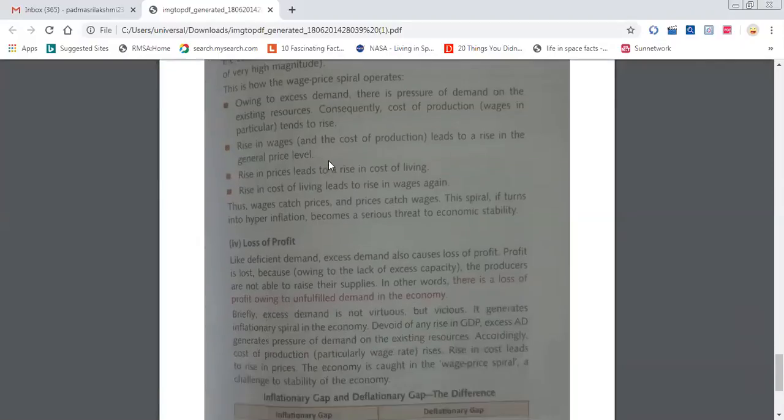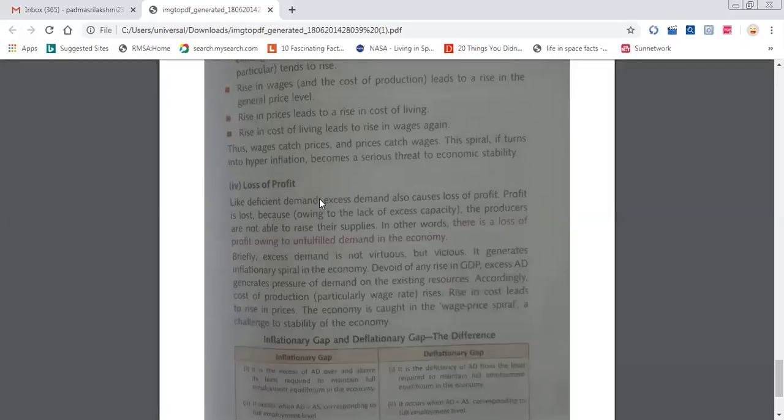The next one is loss of profit. The last consequence, loss of profit. Like deficient demand, excess demand also will incur a loss of profit. Why loss of profit? Here demand is more, ma'am, and everyone is getting employment. Why is their profit less? Here output remains the same. In such a case, we are not able to get the profit we required. There is a loss because we cannot fulfill the demand in the economy.